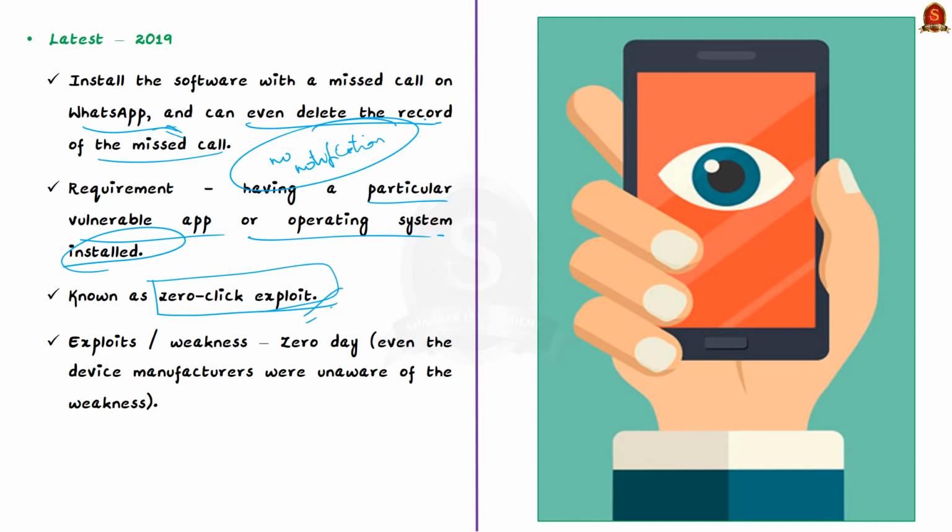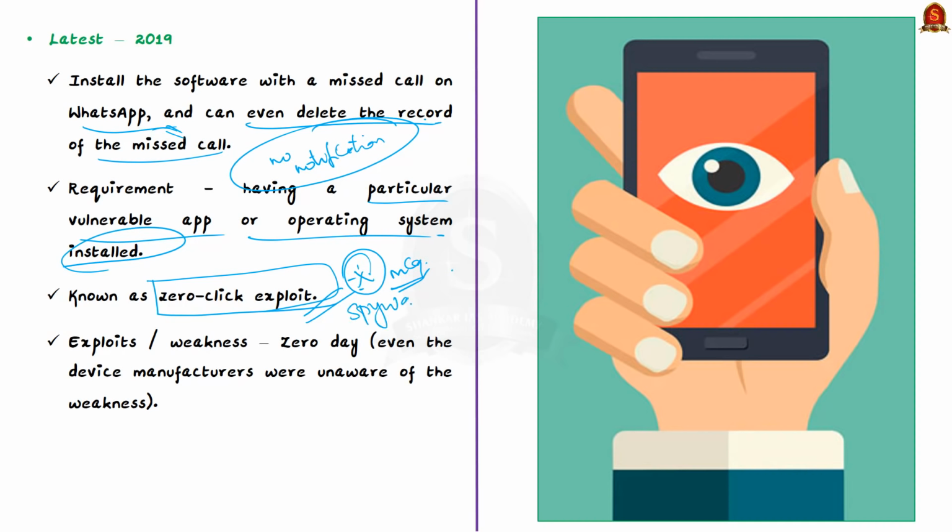Note this term zero-click exploit, because in the preliminary examination it can be asked like, the term zero-click exploit sometimes seen in news refers to which of the following. They may even give confusing options. Here in this regard, it is a spyware. Now we will continue our discussion.